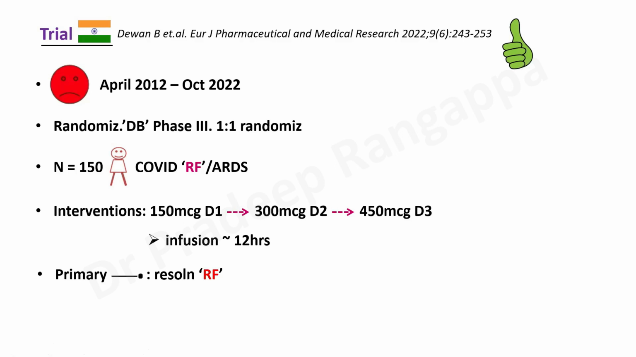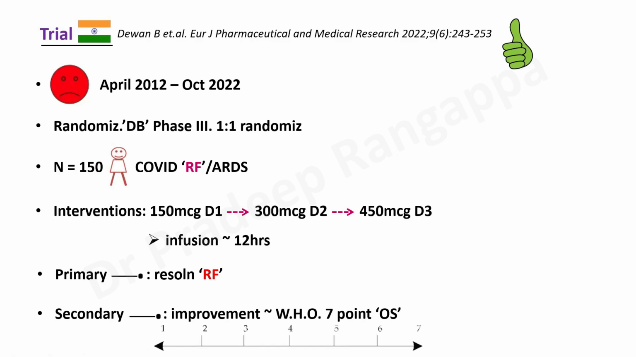So the primary endpoint was to look at resolution of respiratory failure. And the secondary endpoints they looked at were improvement in the WHO 7-point ordinal scale. I'm sure, listeners, if you recall all the COVID studies, the improvement in respiratory failure was scaled on a 7-point or 10-point ordinal scale. So here also they looked at the 7-point ordinal scale and improvement. They looked at improvement of PaO2/FiO2, survival, and adverse events. So this was the framework of the study that was conducted.